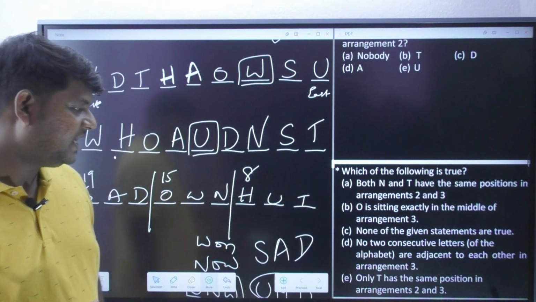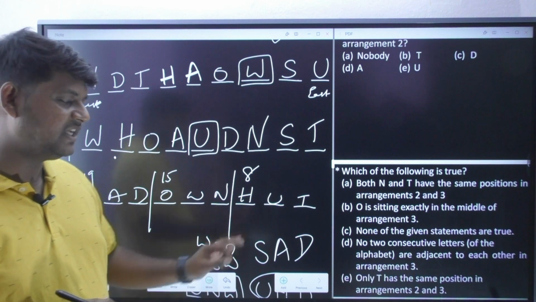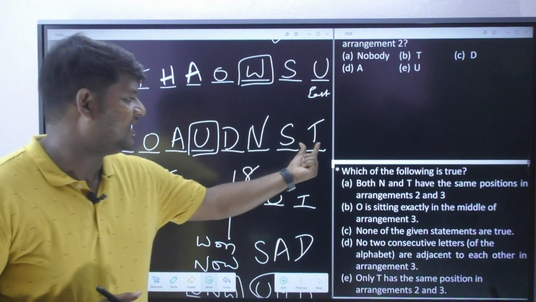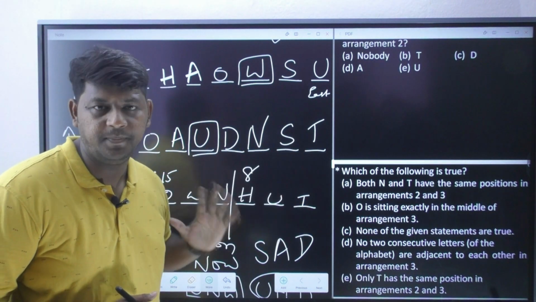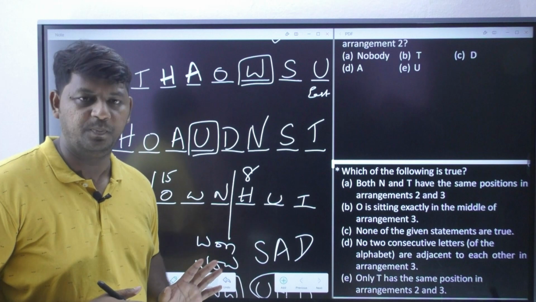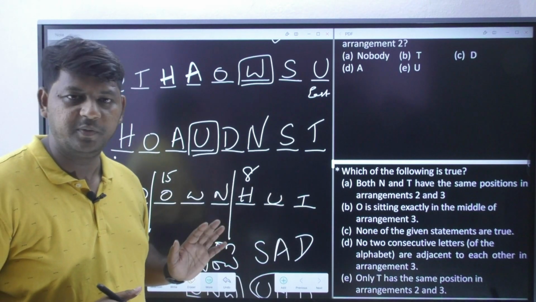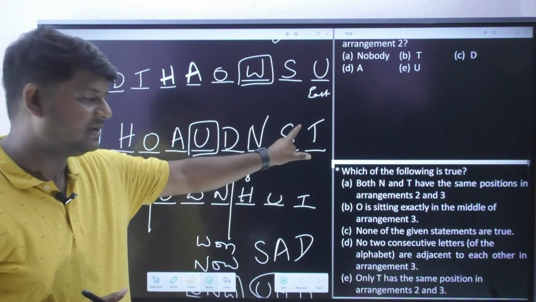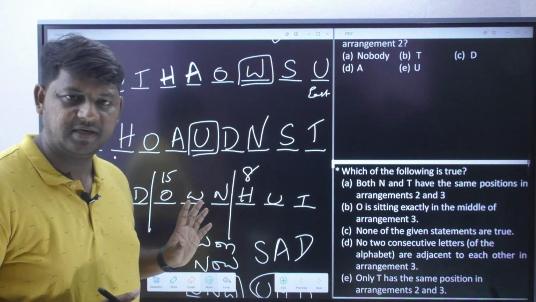Only T has the same position in arrangement 2 and 3. Yes, this is true. The rest are all wrong. Only T has the same position, that is our answer. Correct?